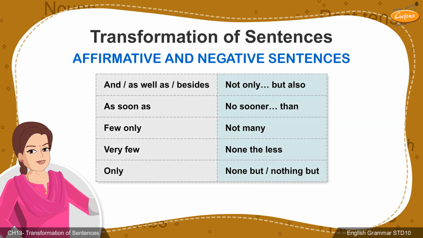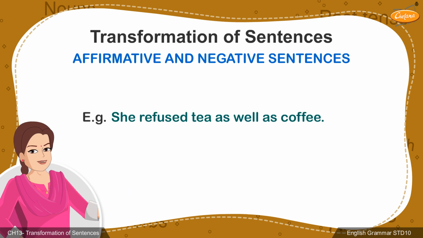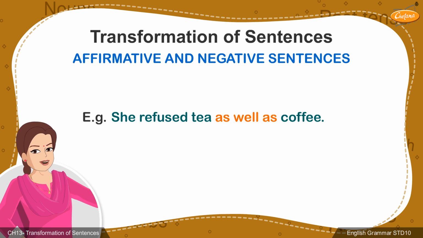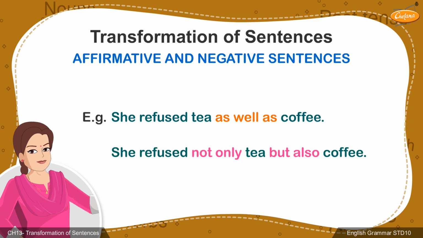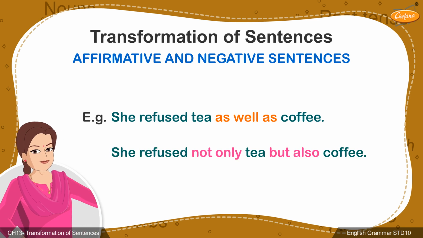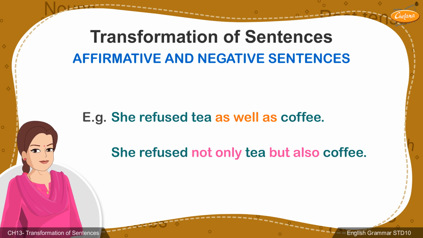Similarly, the table on the screen tells us how to replace affirmative words or phrases to transform the sentences into negative statements. Look at the examples given on the screen. Here, the words as well as have been replaced with not only but also. Examples for other techniques will be dealt with further in the same chapter.